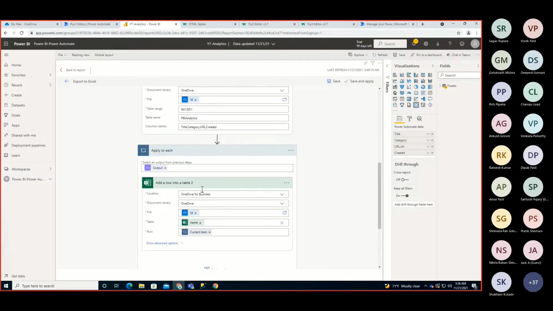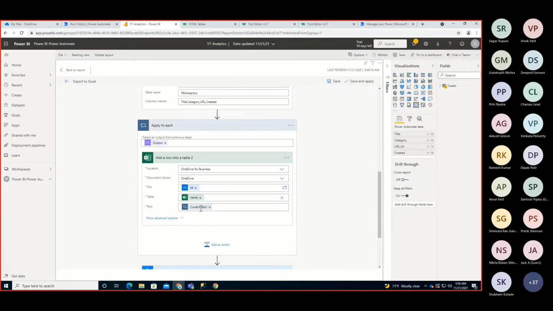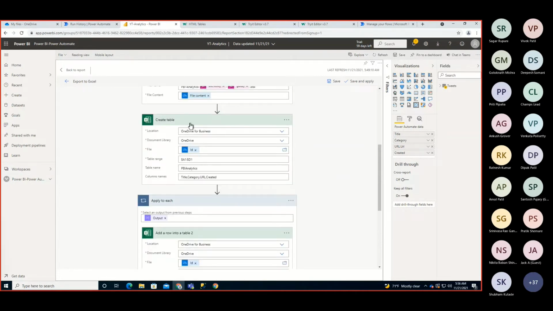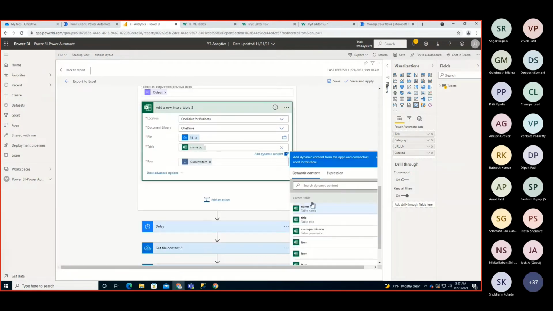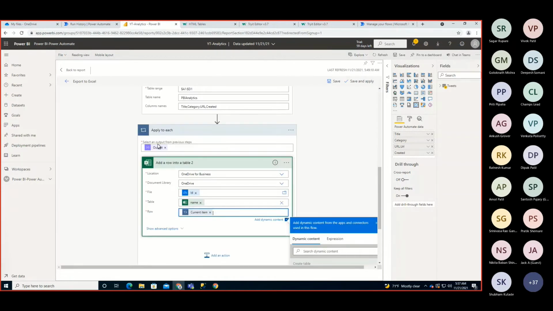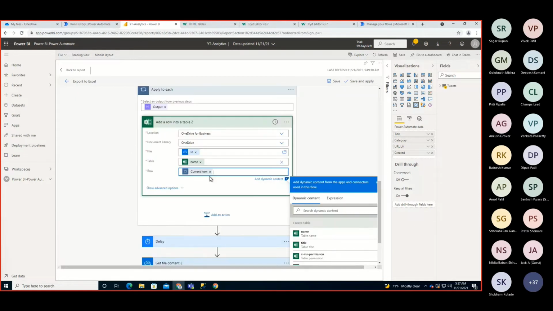The ID is the one which we have created in this create file section, and we need to provide the name of the table that we just created. So from create table, we are getting the name. Name is the property we are getting from here, and current item is the property for this particular select statement, right? And after that, our file will be stored properly, right? So that is the thing.